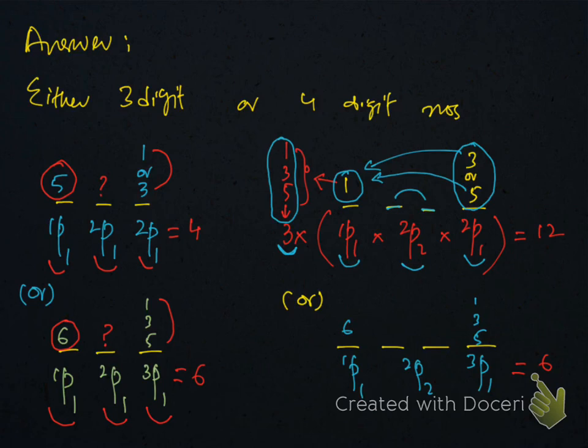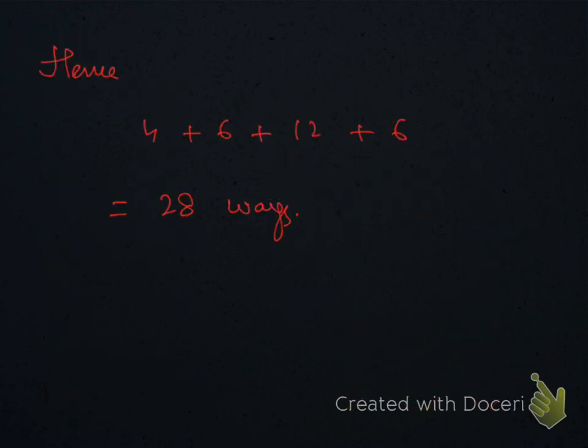Well, when we have 6 as the first digit, then at the end we can have either 1, 3 or 5. So for the first digit 1P1, 3P1, and for these 2 digits 2P2. So the answer of the first part is 4, this is 6, this is 12, and this is 6. So you have to add all. So there are 28 ways for the requirement.